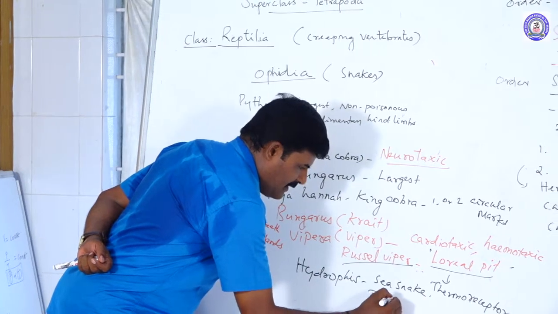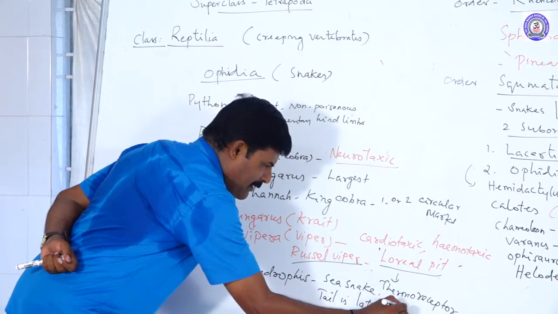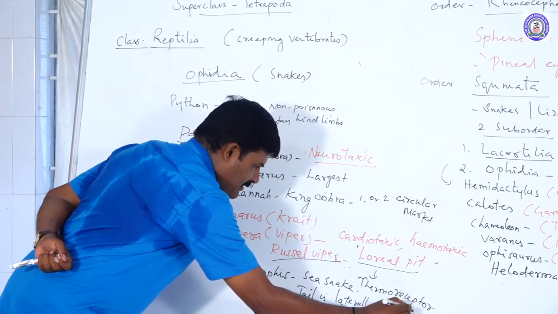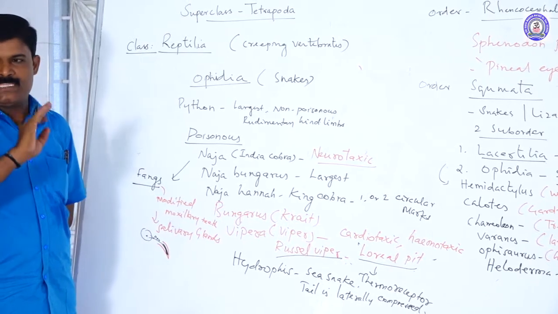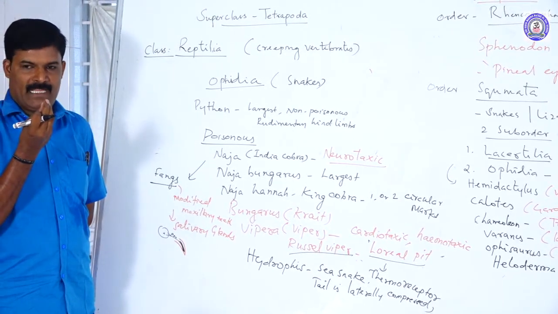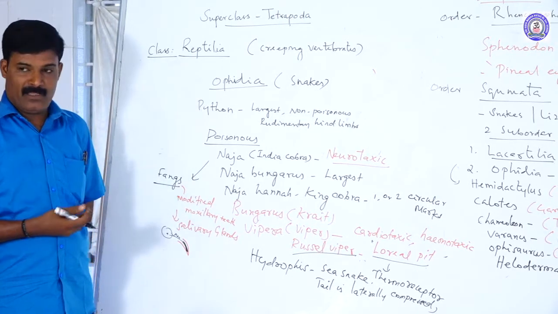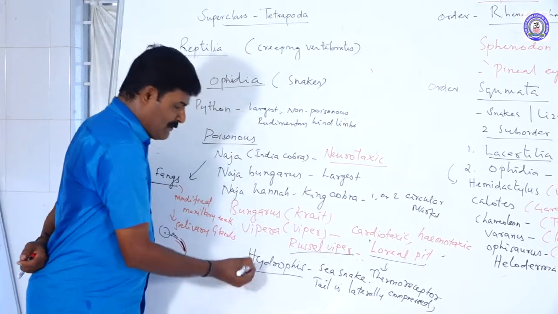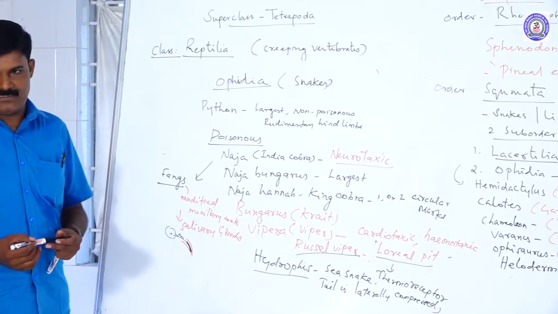Lateral means the two sides are flattened. The remaining body is cylindrical, but the end is laterally compressed. It is one of the characters of Hydrophis. That is a sea snake, also a poisonous snake.